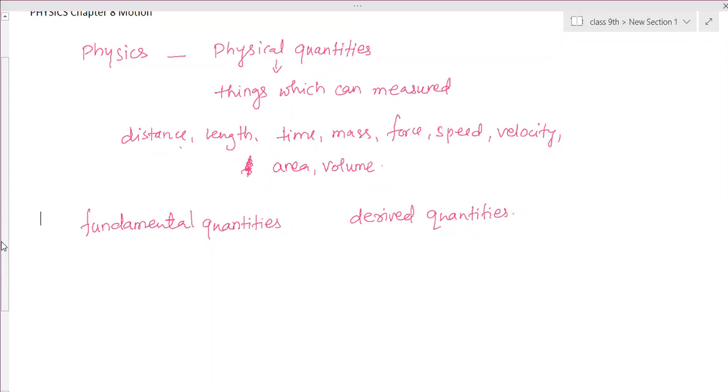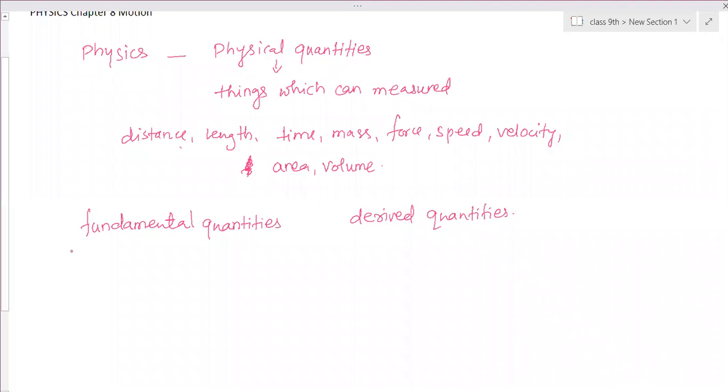For fundamental quantities, to measure them we are not supposed to depend on any other quantities. To measure the distance, are you able to depend on any other quantities? Is there any formula to calculate the length of the table, or the length of this chair? Is it by formula you are doing it, or by a device you are measuring it? By device. So to measure that quantity you are not supposed to depend on any other quantities, right? So those quantities we call fundamental quantities.